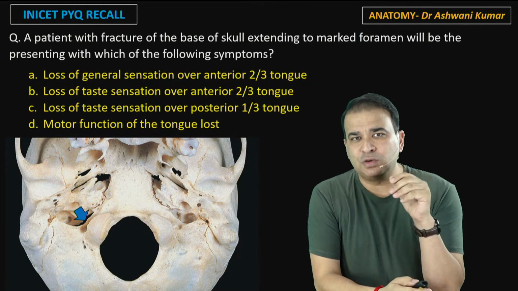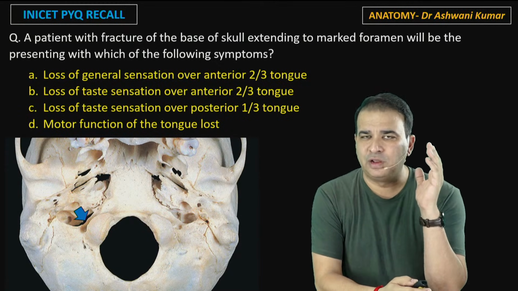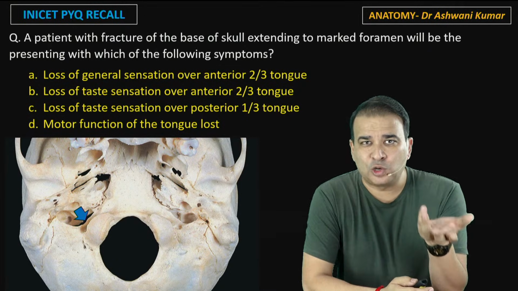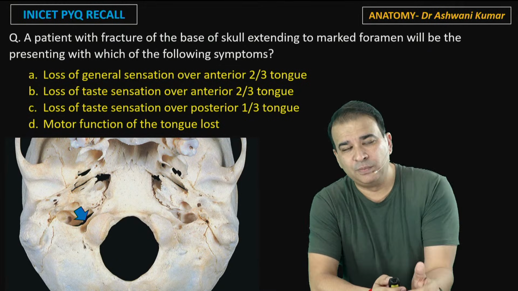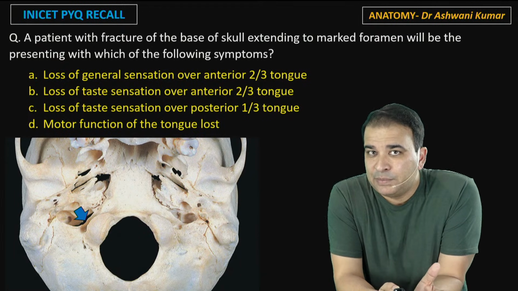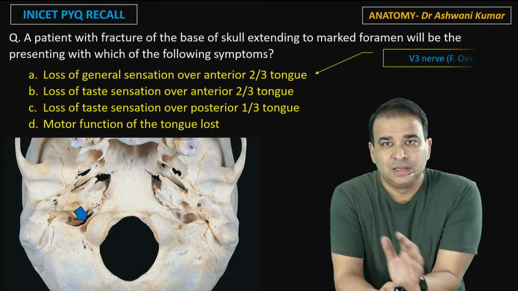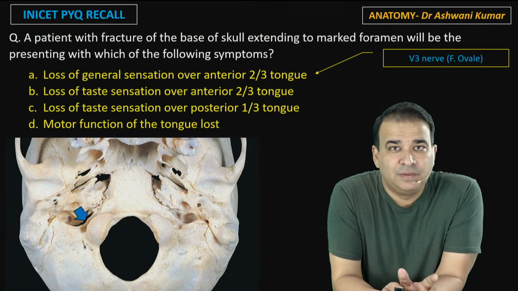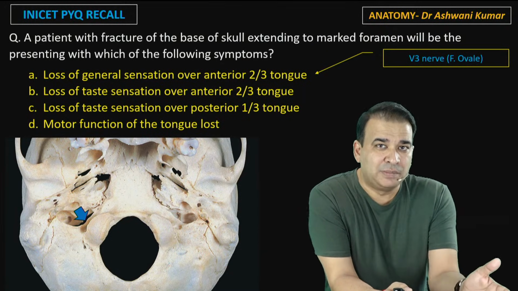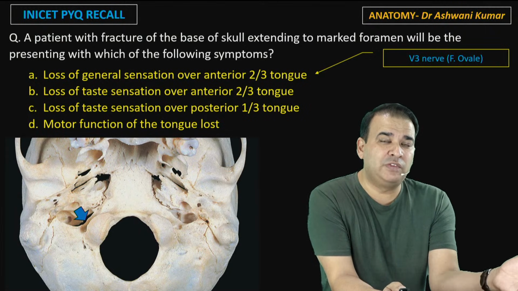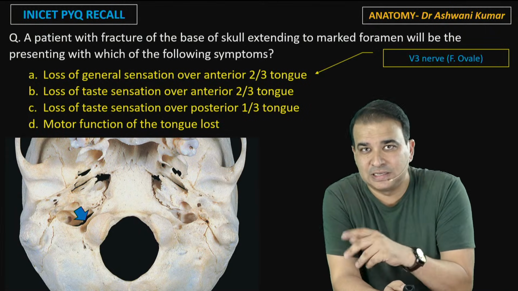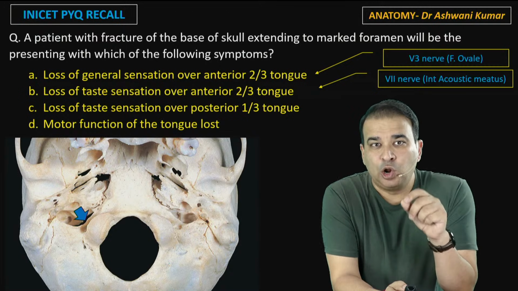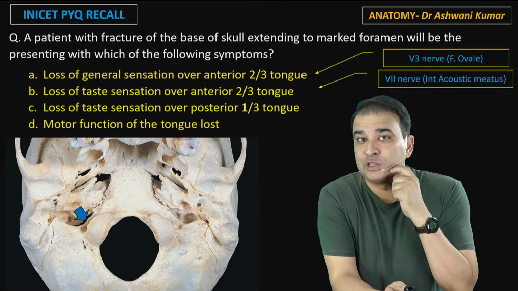Option A says loss of general sensation of anterior 2/3 of tongue. No. General sensation kab hoga? Loss of general sensation when the lingual nerve is involved. And lingual nerve is a branch of mandibular nerve. वो तो foramen ovale के अंदर है. Then, loss of taste sensation over anterior 2/3 of tongue. Again, not possible. That is because of chorda tympani. Chorda tympani is a branch of facial nerve, and facial nerve goes into internal acoustic meatus. Cannot be the answer.